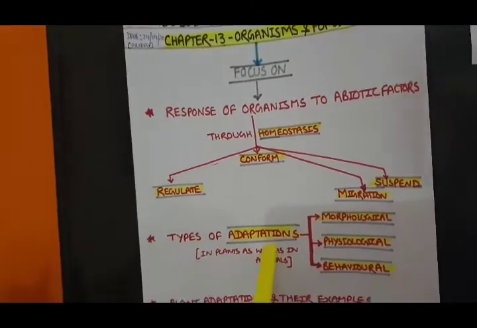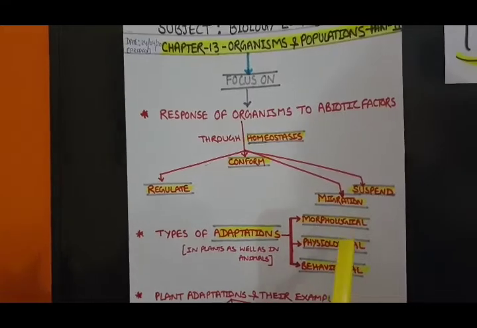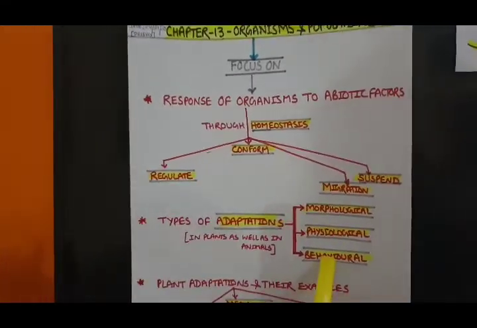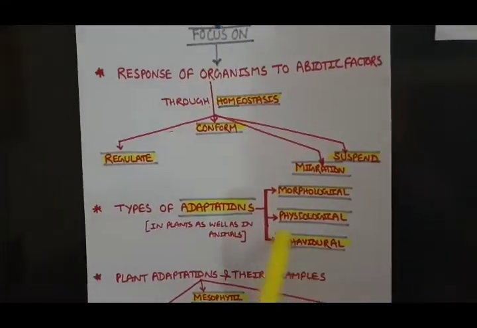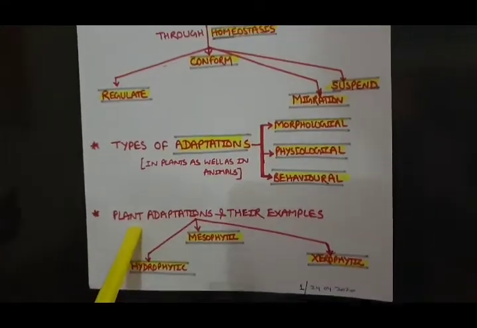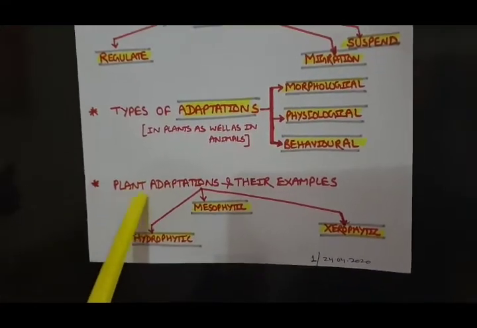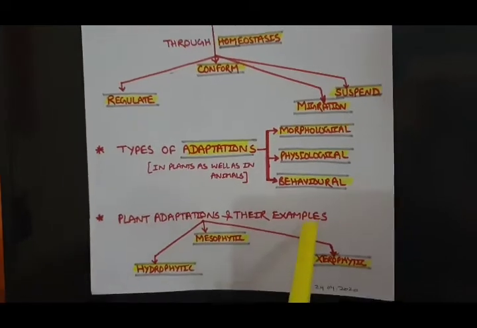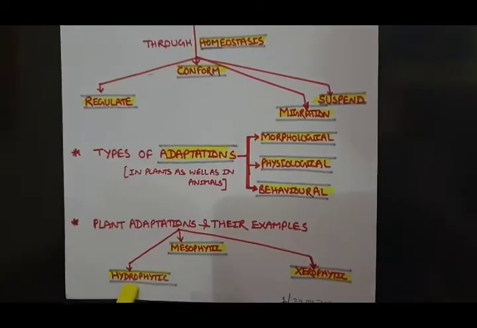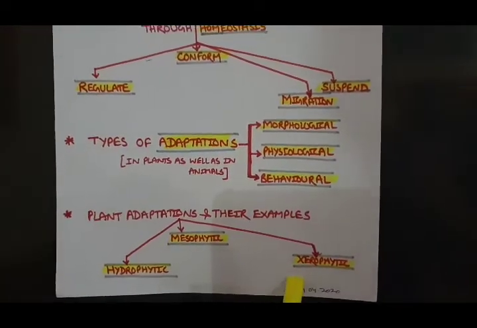Types of adaptations: morphological, physiological and behavioral adaptation in plants and animals. Then in the last part, we will share the plant adaptations and their examples in the form of hydrophytic, mesophytic and xerophytic adaptation.